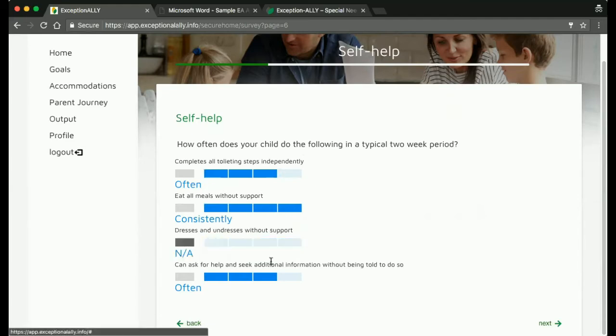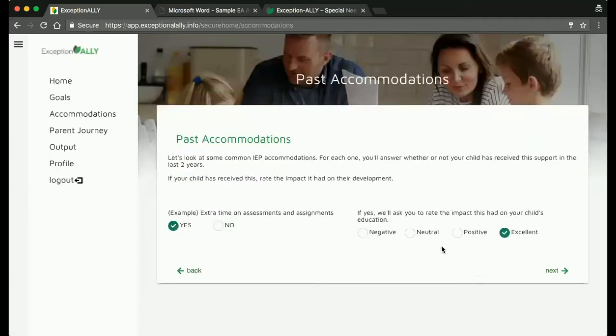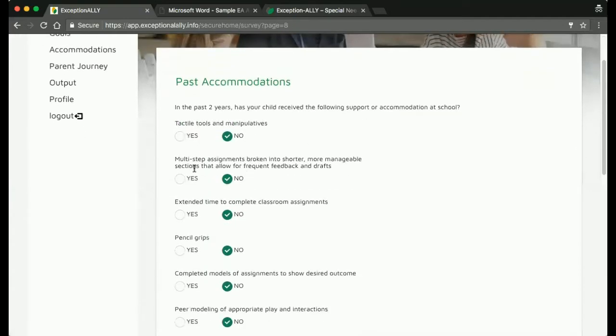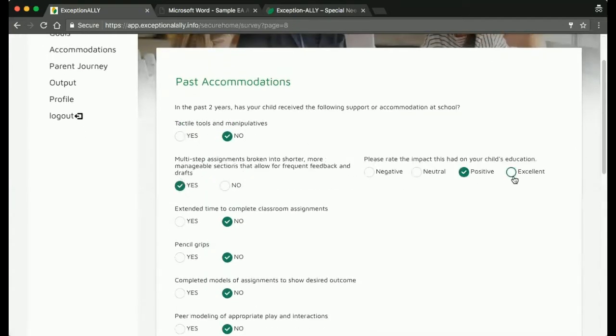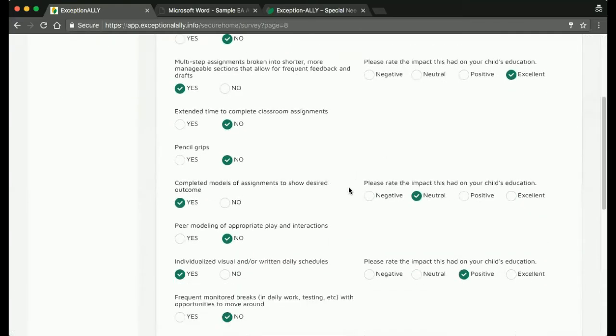After the goals portion, you'll share about some of your child's past accommodations. This lets us know what has or hasn't benefited your child at school so far. For each of the most frequently implemented IEP accommodations, you'll note whether your child has experienced this in the last 2 years or not. If yes, share the overall impact as you saw it.